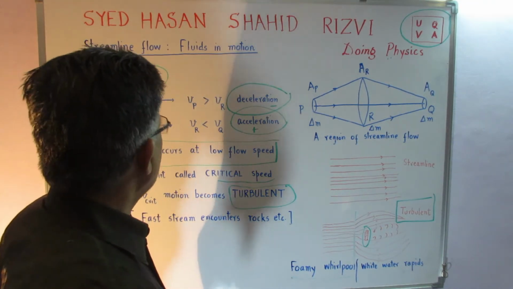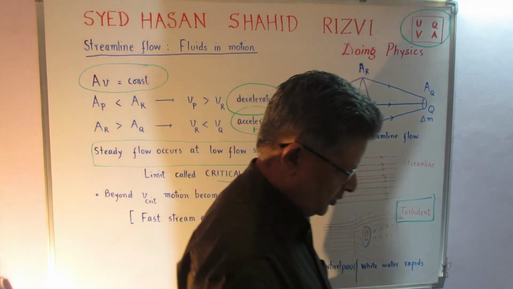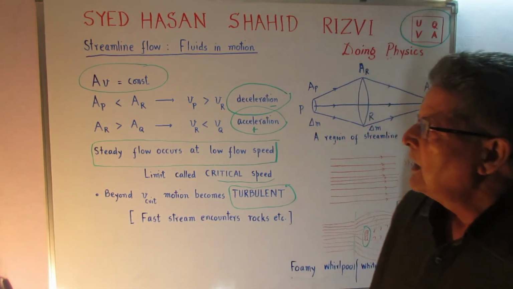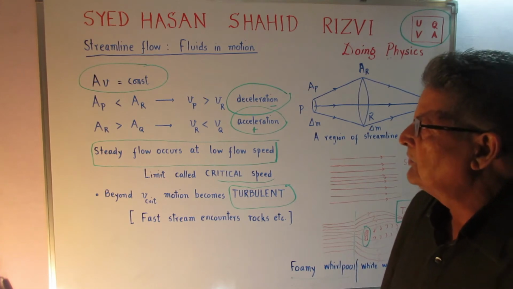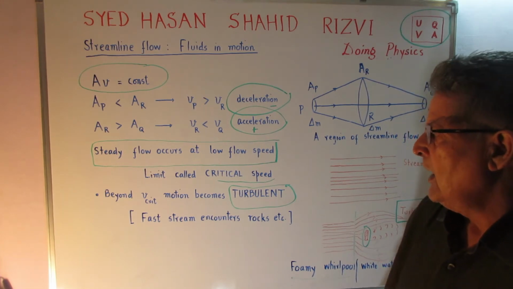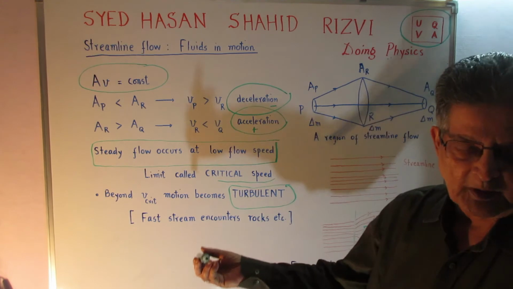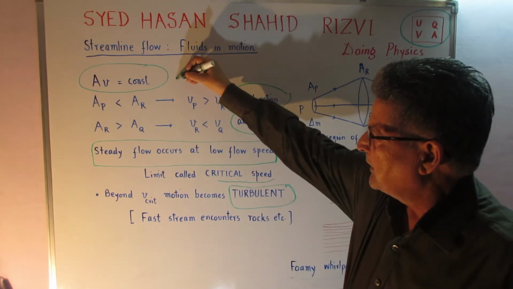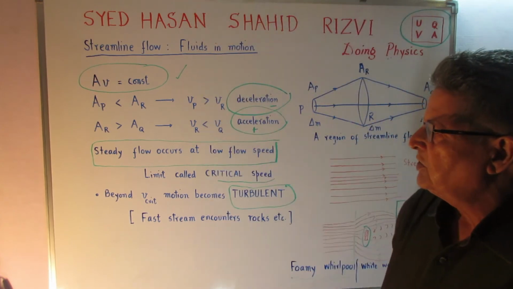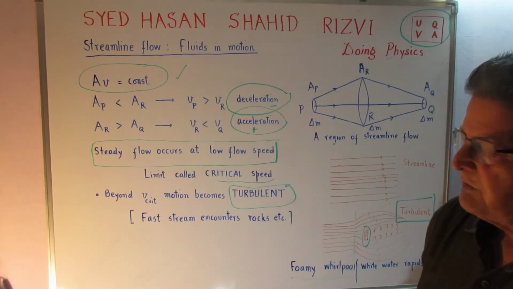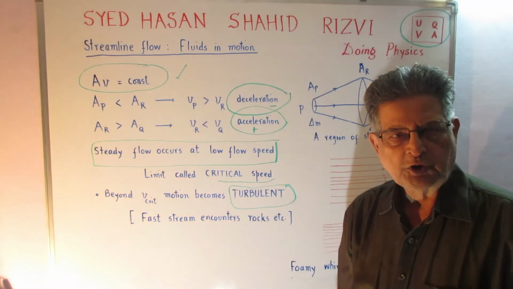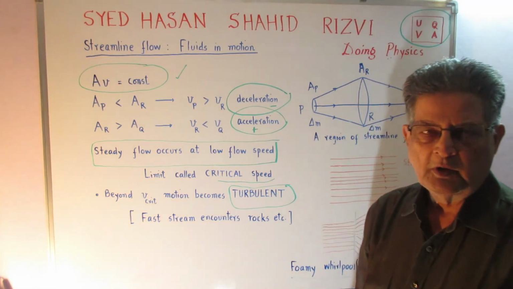So this is exactly what I wanted to introduce to you, the kind of fluid flow, in which we have the streamline flow and the turbulent flow that I have explained to you. Also, in doing so, I have told you about the very sound principle that A V is equal to constant in a pipe in which there is a tubular flow of liquid.